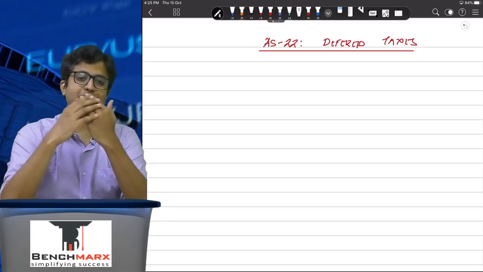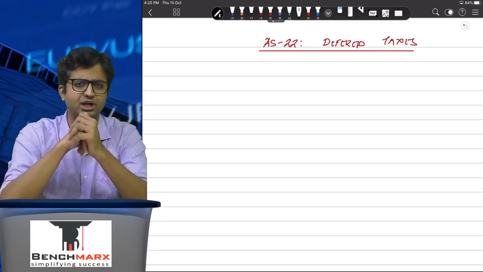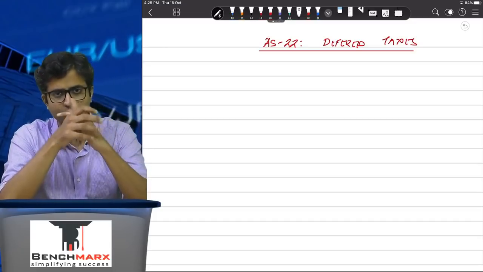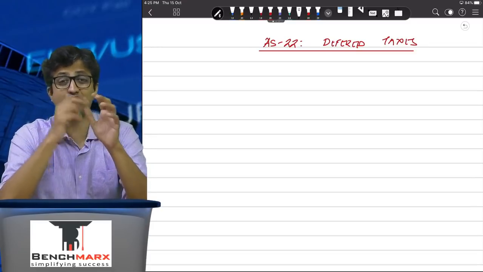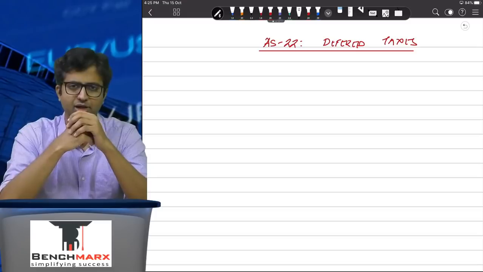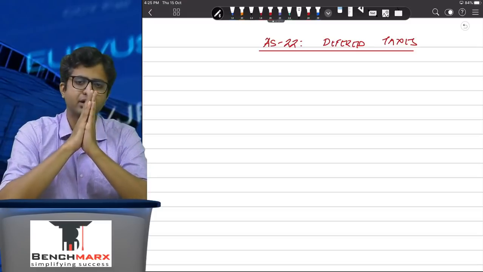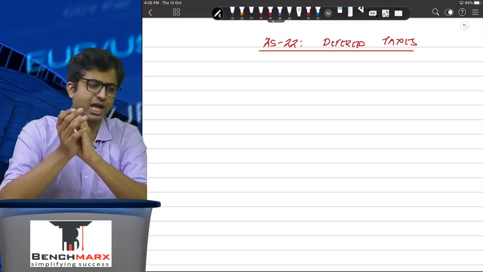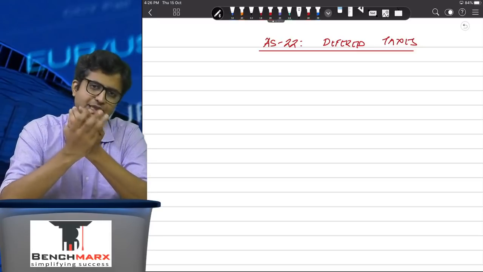Now the problem is when a reader is given an annual report, along with the annual report, he is not given the computation of income. The income tax return is confidential, it is never shared in the annual report. But in the annual report you have been given your financial statements, that is your P&L account, and in your P&L account you have been given the profits as calculated as per books of accounts using AS principles.